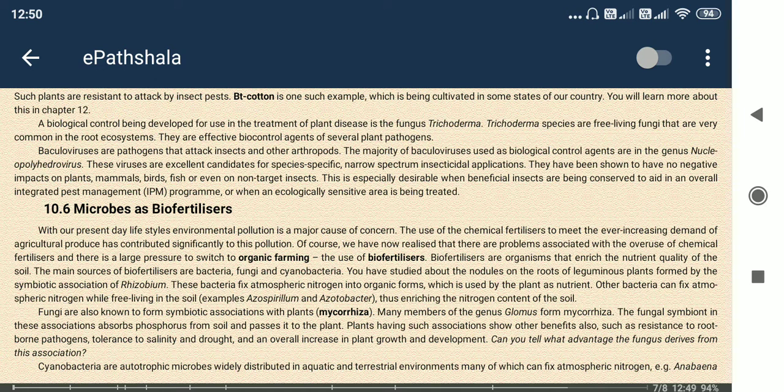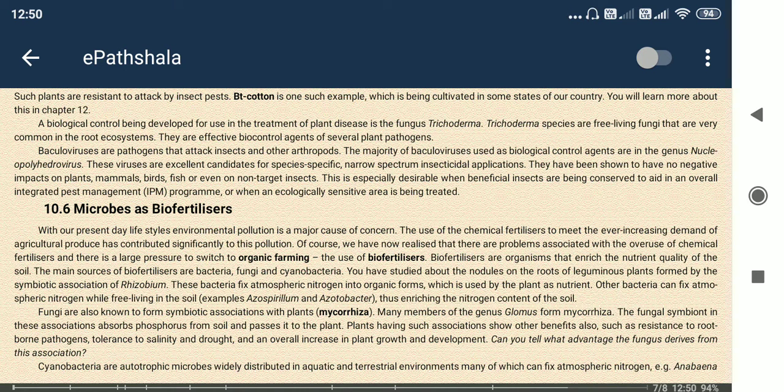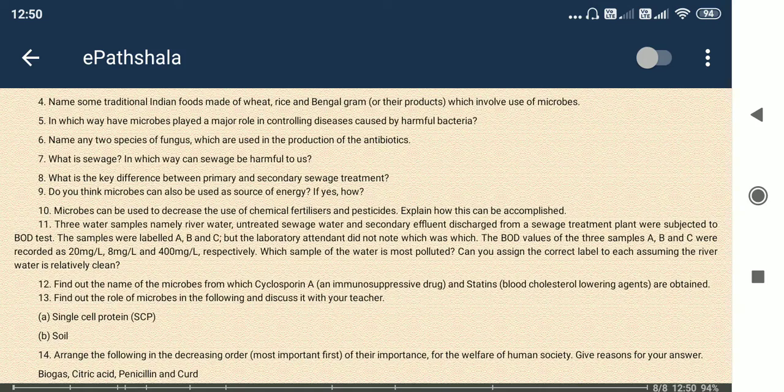Okay, so these are helping. Okay, Anabaena or Nostoc is also there. Those are acting as biofertilizers. So this is the phenomenon. So we can use microbes for our benefit also.